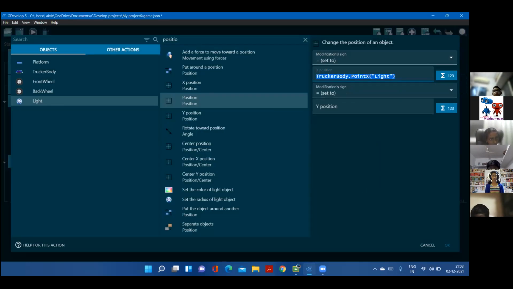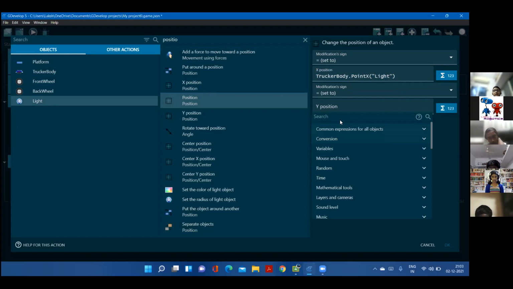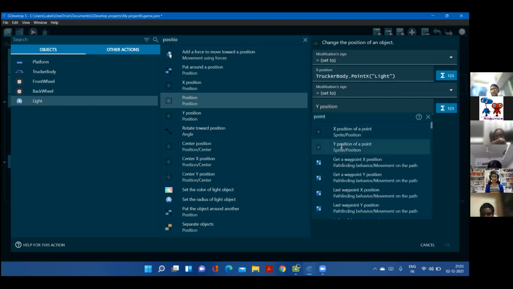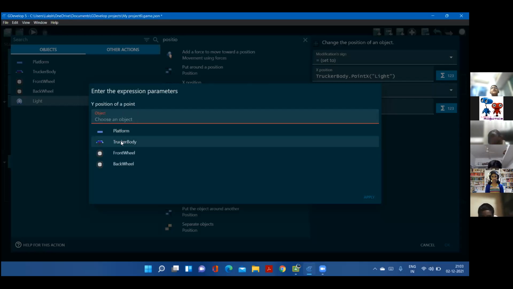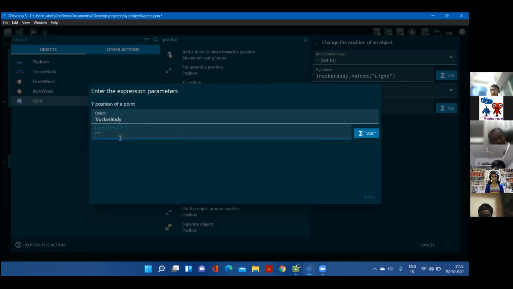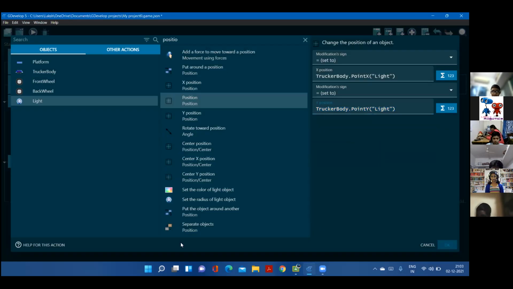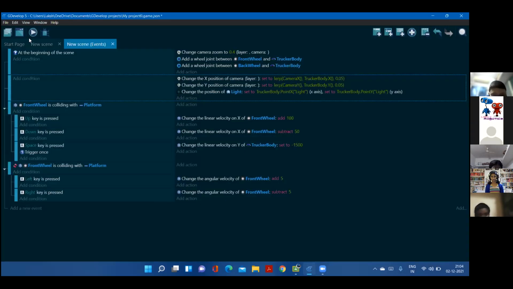And the same equal to point Y position, object is structure body, and name of the point is light. Light. Apply. Now our game is ready. Everything. Now let's run it once.